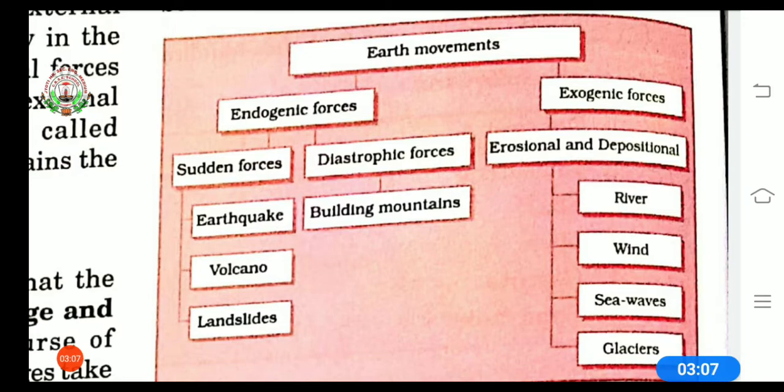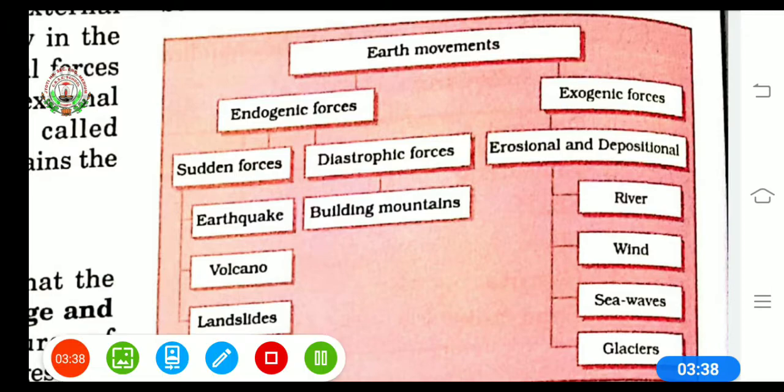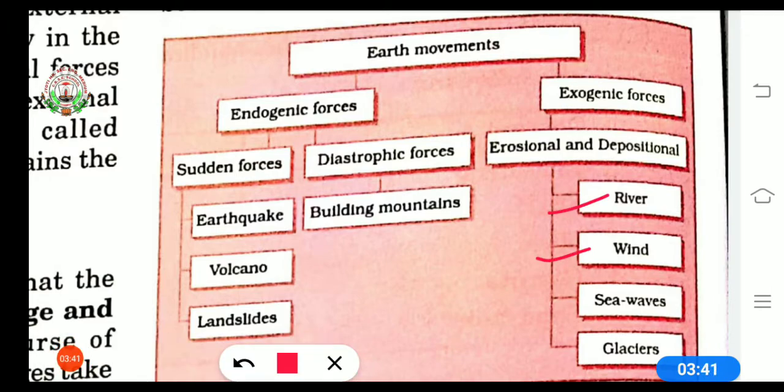Next is exogenic forces. Under these exogenic forces we have two kinds of processes. First is erosional and second is depositional. The meaning of erosional is a process where natural forces transport rock and soil. Depositional means the natural process of leaving a layer of a substance on rocks or soil. And their agents are river, wind, sea waves and glaciers.